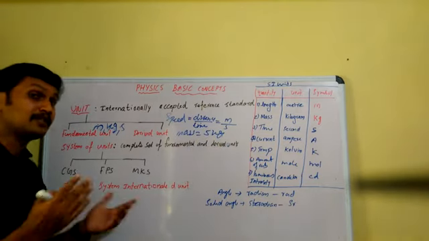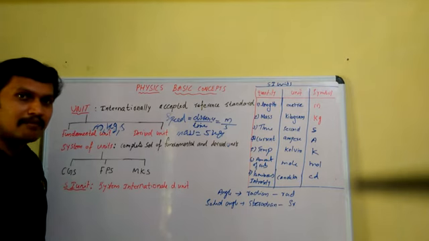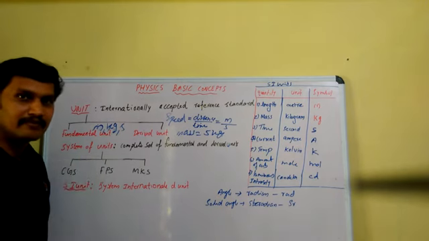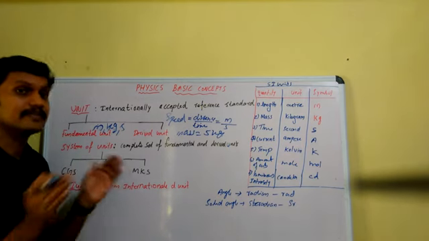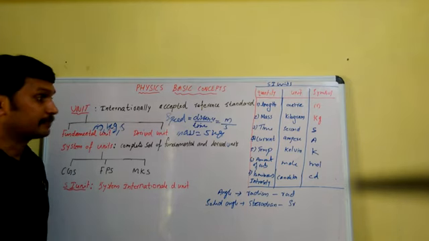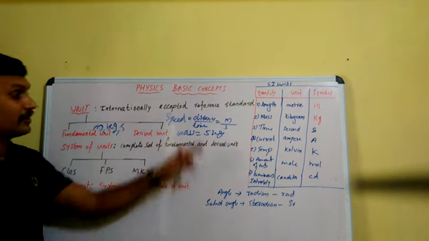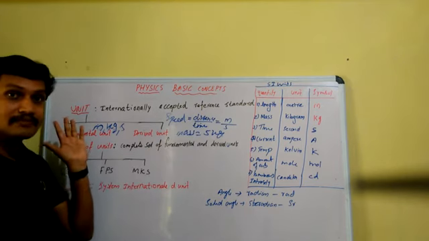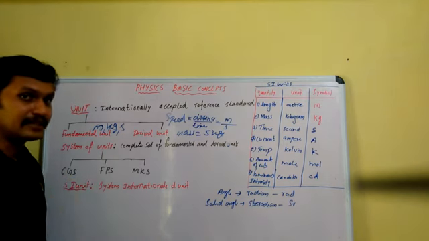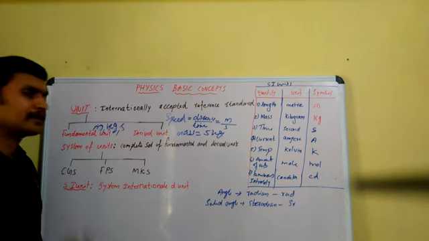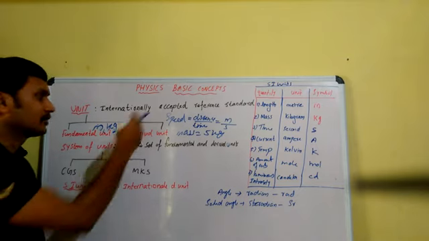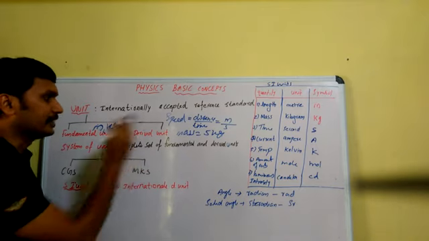We have plenty of physical quantities, but for the measurement of all these physical quantities, we have a small number of units, because all physical quantities are interrelated. Example, we already saw that speed is a physical quantity deduced from length and time. In such a way, all physical quantities are interrelated. So, for the measurement of all these physical quantities, we are using fundamental units and derived units.